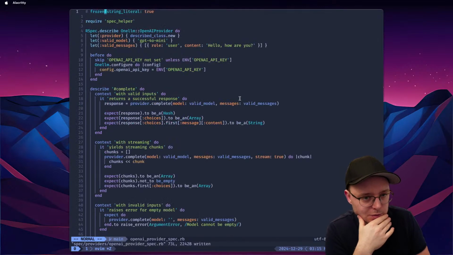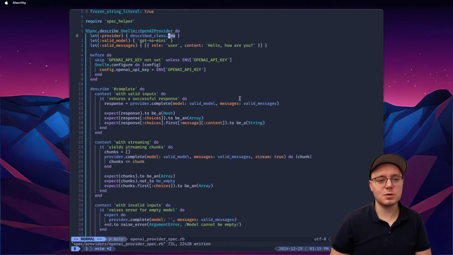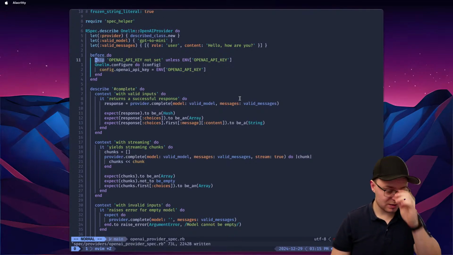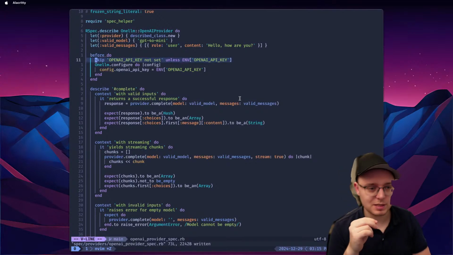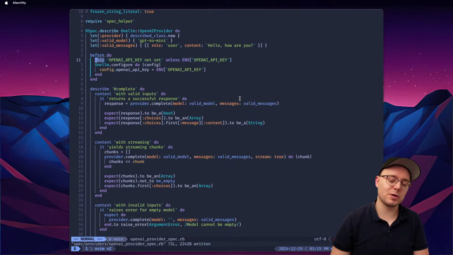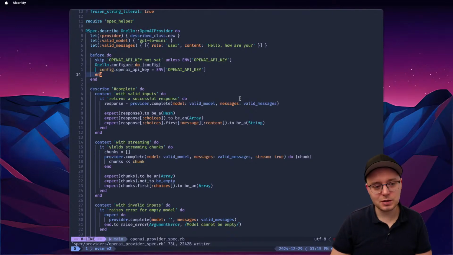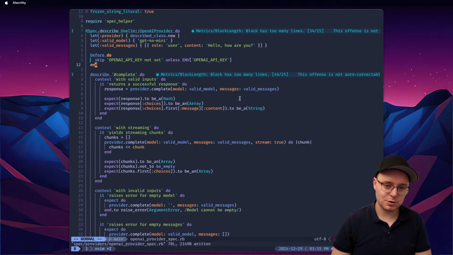Okay, so let's review it. So we'll use GPT-4o mini. We'll describe a new class, role, how are you, OpenAI. So for some reason OpenAI set was like do skip. Oh, that's interesting. I haven't thought about that. That's a nice touch. And then you do this. I actually don't need to configure it. It'll just work.